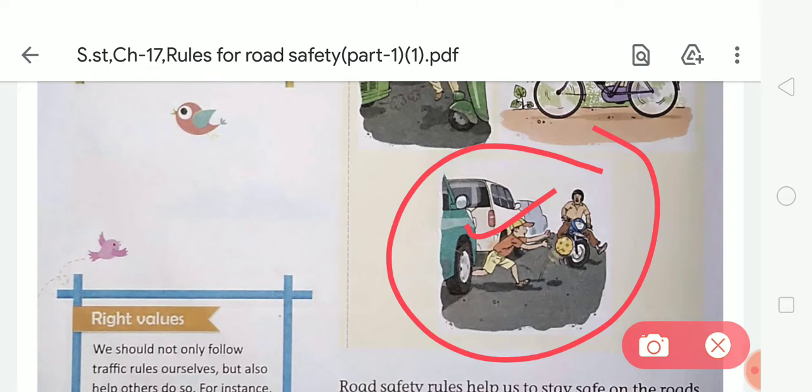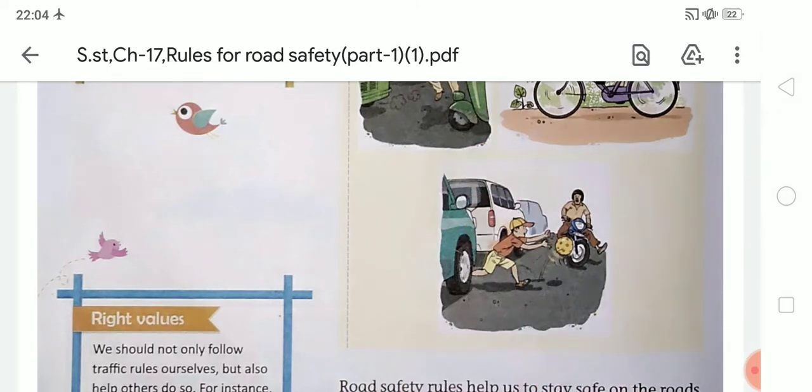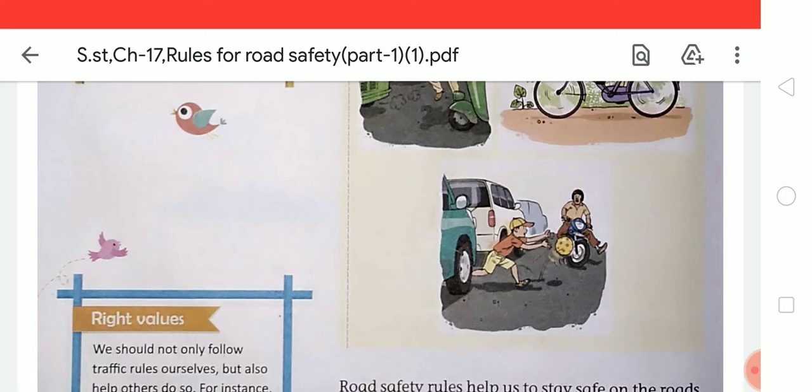We should never play on the road because the road is not a safe place. So, students, you can imagine, because of such incidents, we need the rules for road safety, because these rules keep us safe.